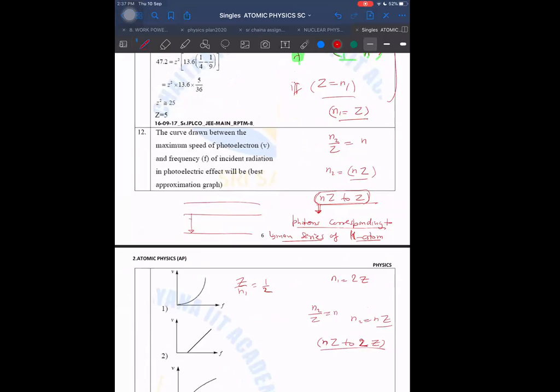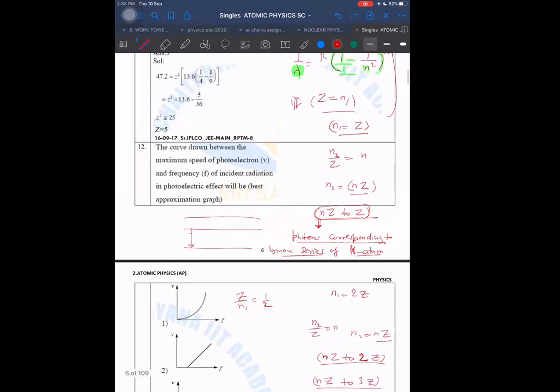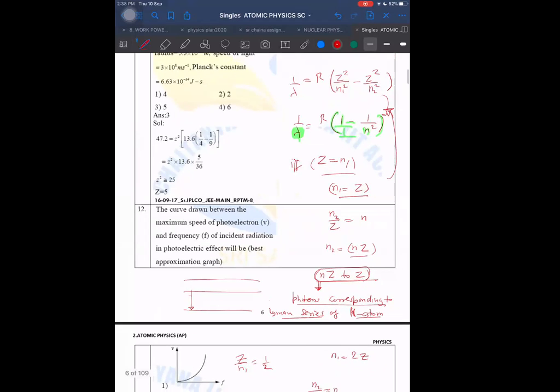Similarly, I think I can obtain Lyman, Balmer, Paschen, etc. But for Paschen, I think it will become NZ to 3Z. That way only. It will keep on happening like that: NZ to 2Z, NZ to 3Z. We are getting in that way only. All right.